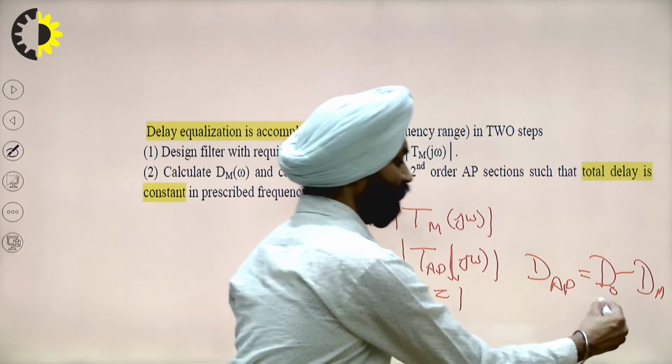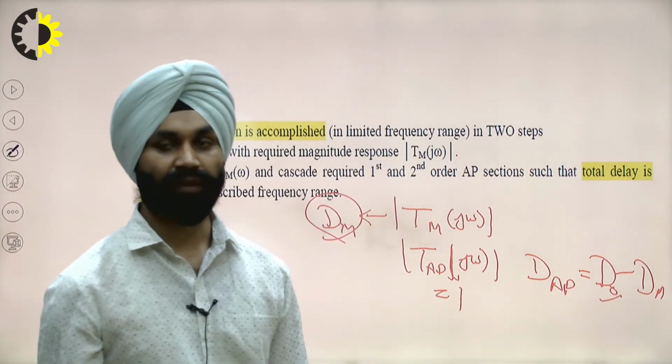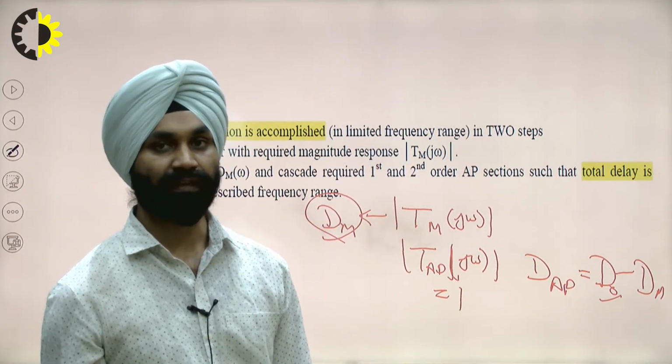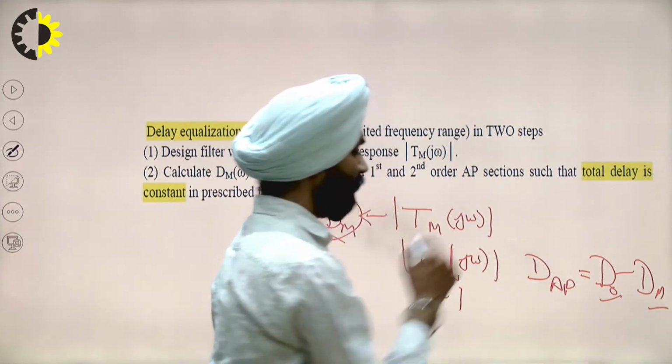D0 is the desired delay, and dm we have calculated from the main filter.